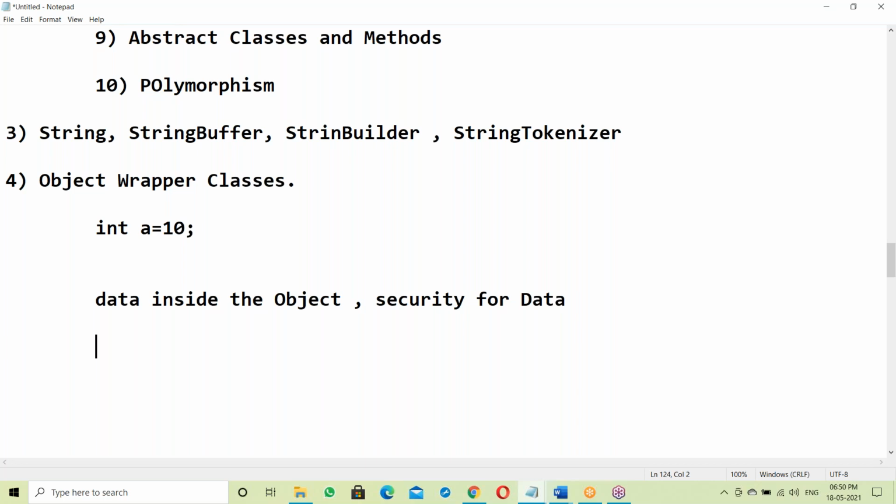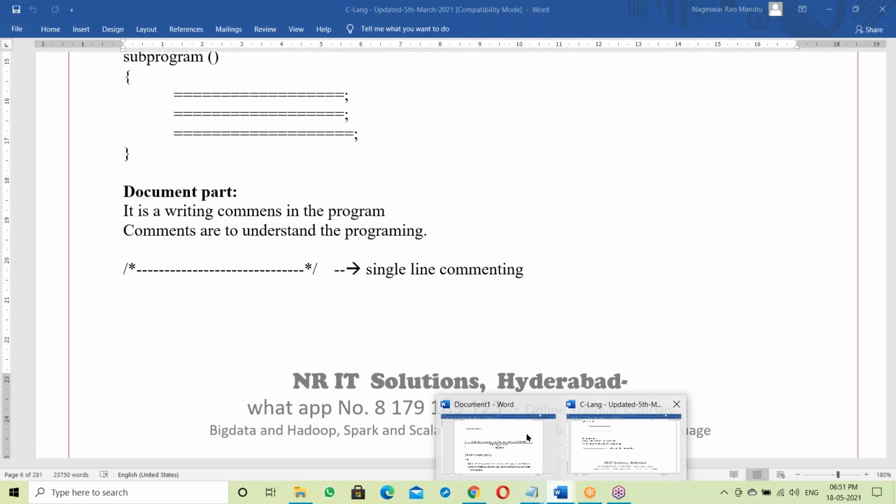What exactly is an object? An object is like a box. Inside a box, you keep all the items. If you keep items inside a box, there is security for your items, right? Suppose all the items are placed somewhere outside the box, there is no security for the items. Same way, an object is like a box.